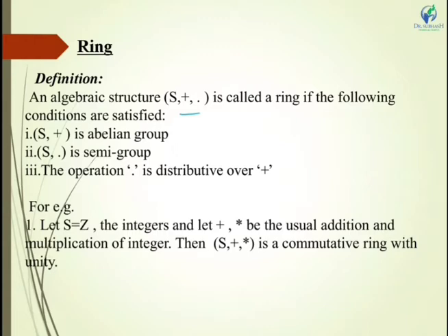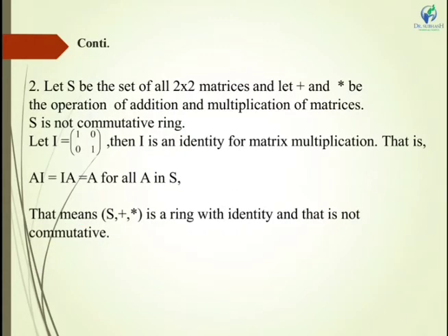Now for example, let S equal to Z, the set of integers, and let plus and star be the usual addition and multiplication of integers, then (S, +, *) is a commutative ring with unity. Next, let S be the set of all 2 cross 2 matrices, and let plus and star be the operations of addition and multiplication of matrices, then S is not a commutative ring.